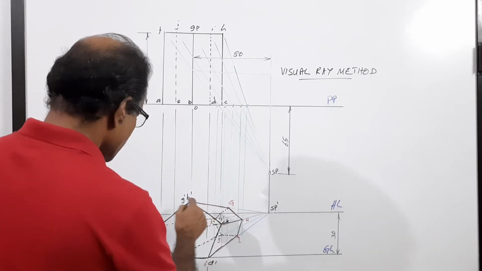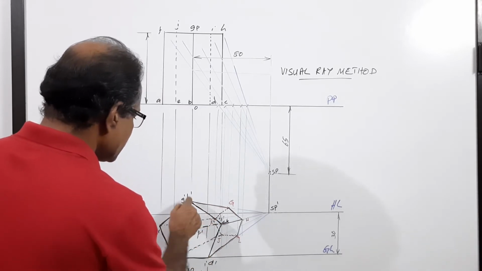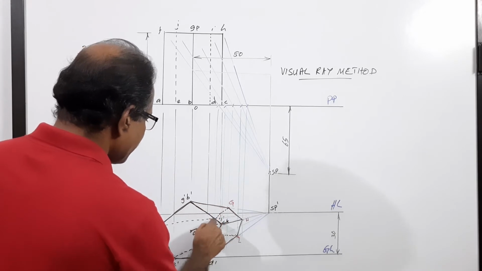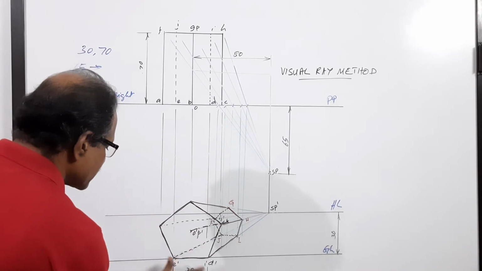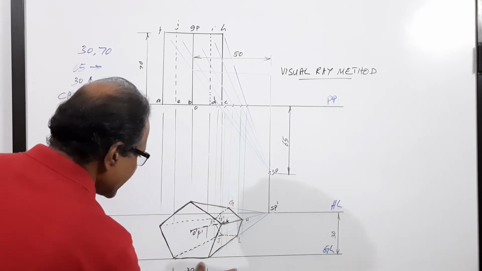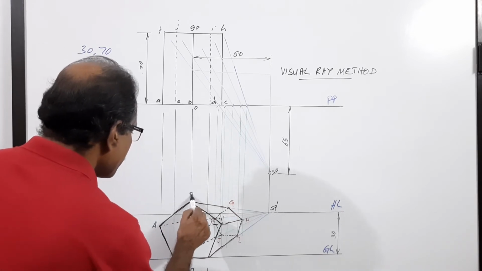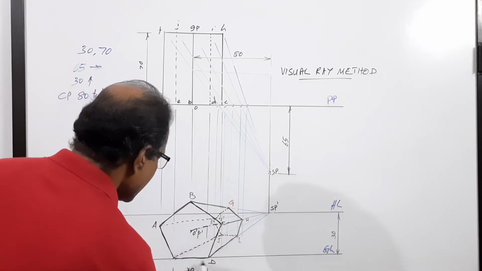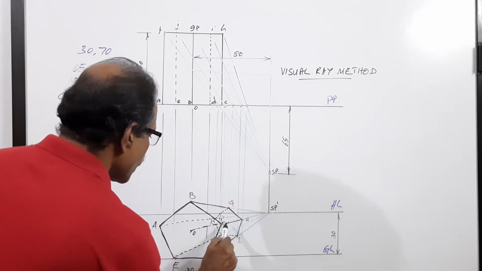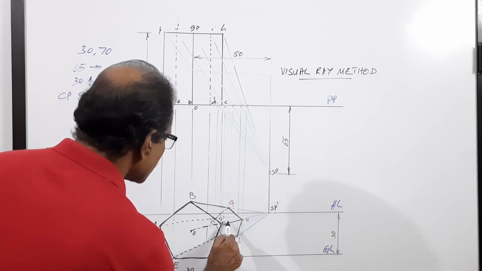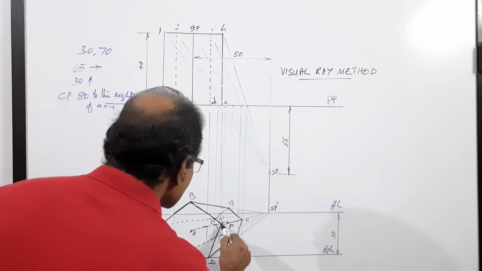Black is more important. A, B, C, D, E, F, G, H, I, J. These points which you initially marked as A dash, B dash, C dash, etc. can now finally be converted to what? Capital A, B, C, D and E. And this can be made O and this can be made P, because that is the axis.